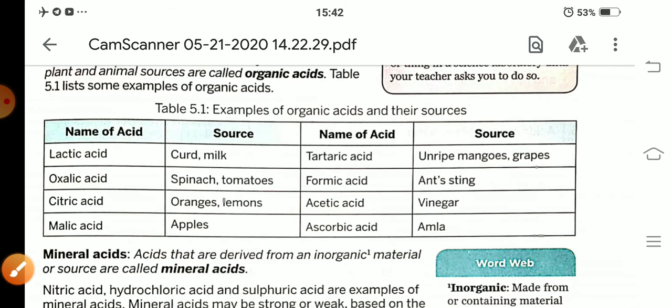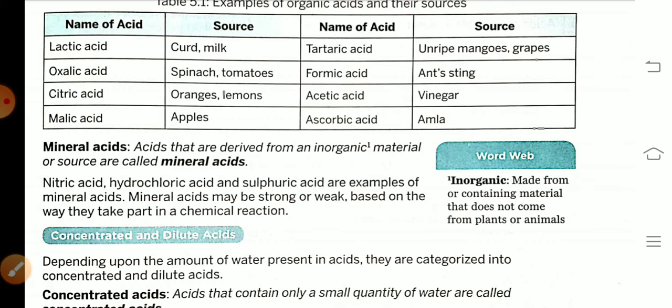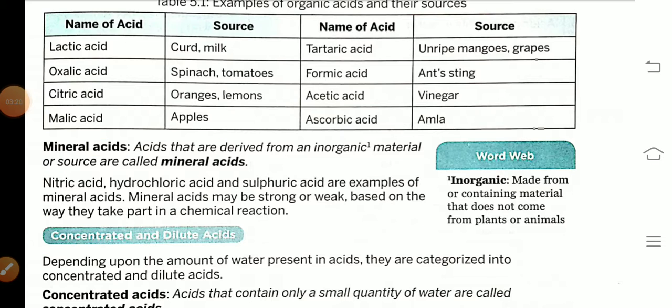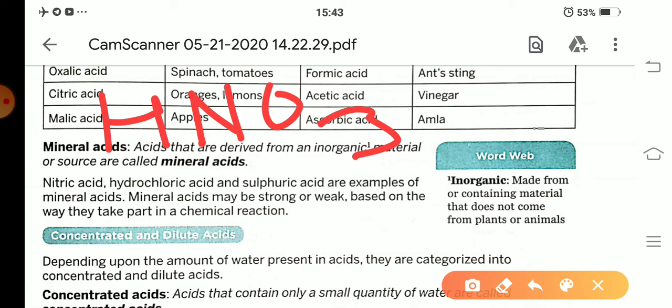Next, mineral acids. Acids that are derived from inorganic materials or sources are called mineral acids. For example, nitric acid. Formula of nitric acid is HNO3. Next example, hydrochloric acid, HCl.